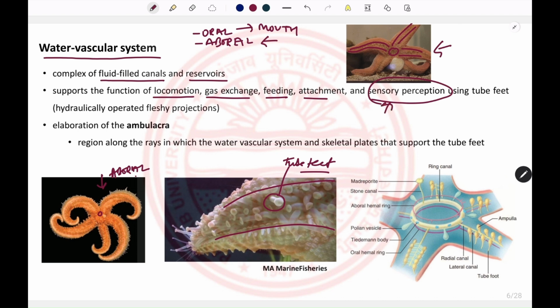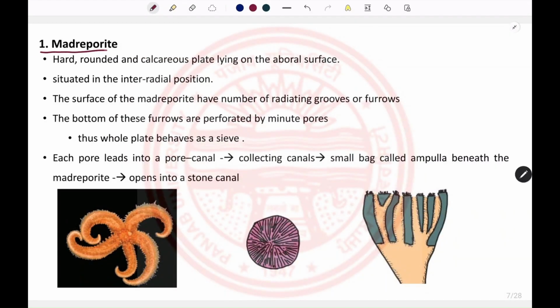In the water vascular system, the major components include the madreporite, the stone canal, the ring canal, the radial canals, lateral canals, and tube feet. On the ring canal there are certain bodies present, which are the Tiedemann bodies, and the sac-like structures that are outgrowths of the ring canal are known as the Polian vesicles. One by one we are going to see them. So the first component is the madreporite.